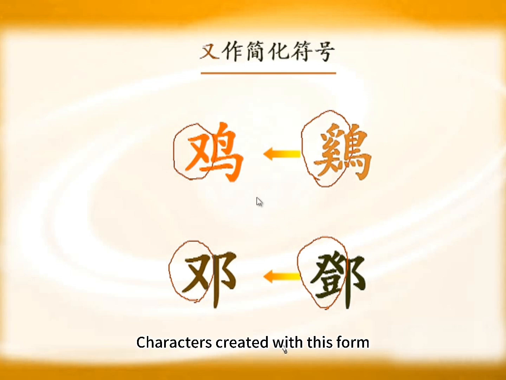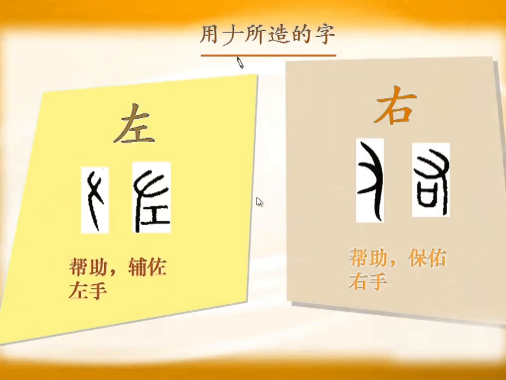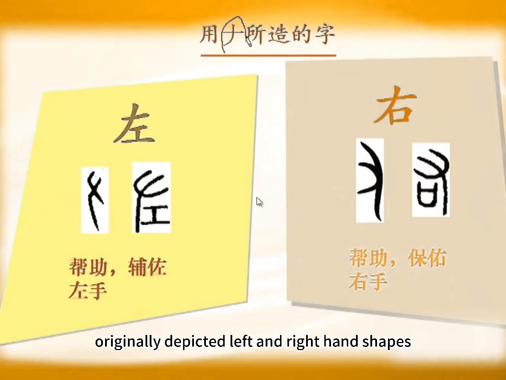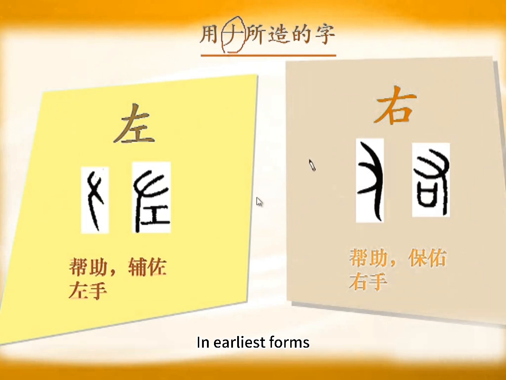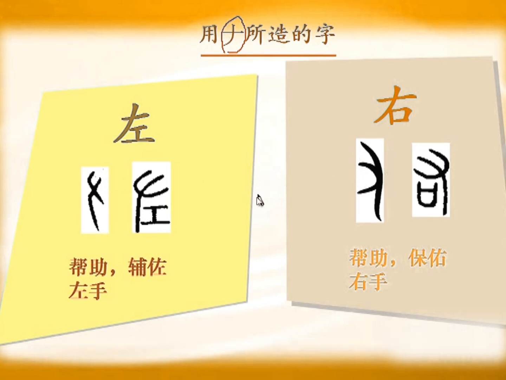Now look at this hand shape, often transformed into this form. Characters created with this form most commonly are 左 and 右 for left and right hands. Left hand, right hand. Originally depicted left and right hand shapes. In earliest forms, left hand fingers pointed right. Right hand fingers pointed left. But these 2 forms weren't clearly distinguishable. Later people gradually stopped using them, adopting 左 and 右 to replace them.